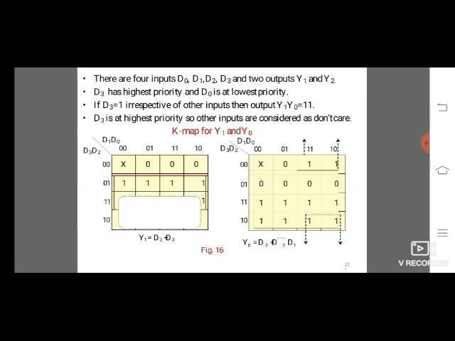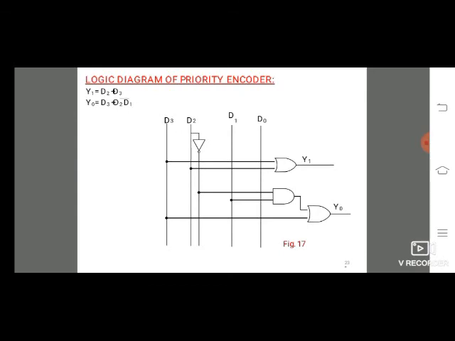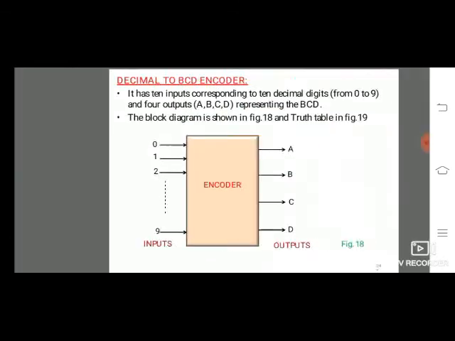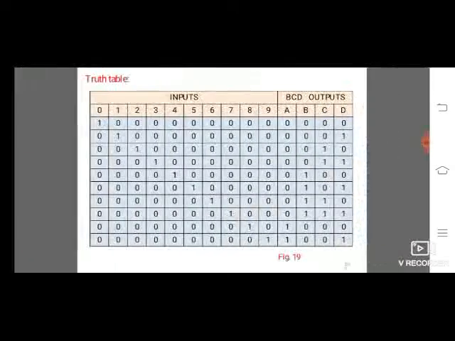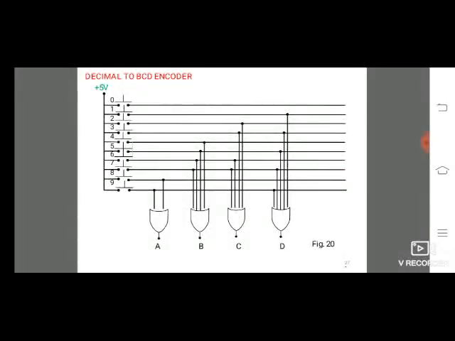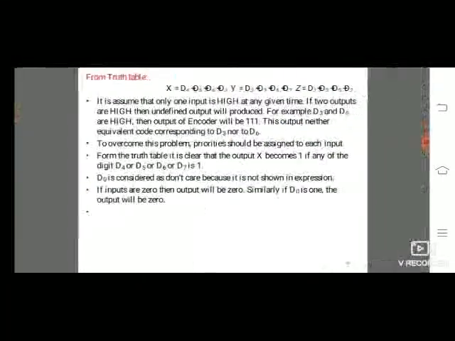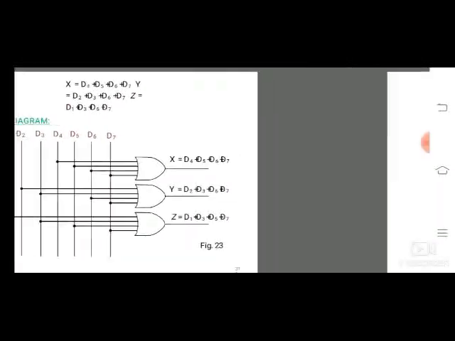In the next class, we will discuss priority encoder clearly, and the decimal to BCD encoder and truth table. The decimal to BCD encoder circuit diagram, octal to binary encoder circuit diagram and truth table we will explain in the next video lecture. Thank you.